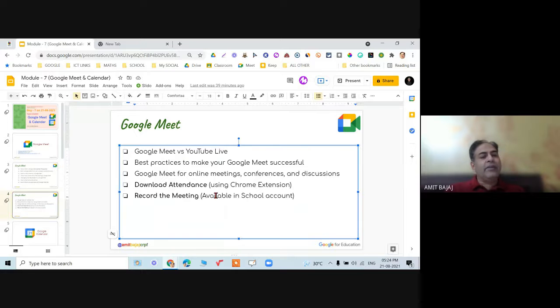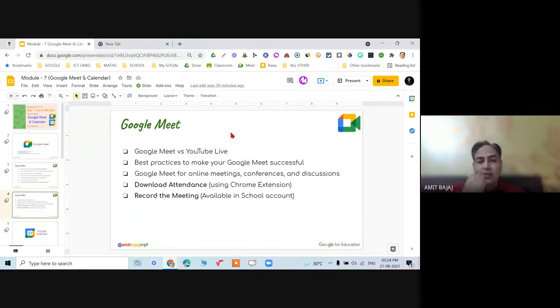Then it is only about Google Meet versus YouTube Live. Both are by Google only, right? But the only point is that when you go for a YouTube Live, it is always recorded. In your personal Gmail account, Google Meet is not recorded. But if you are using your personal account and it is verified by Google, then you can go for YouTube Live, and that will always be recorded on YouTube forever.